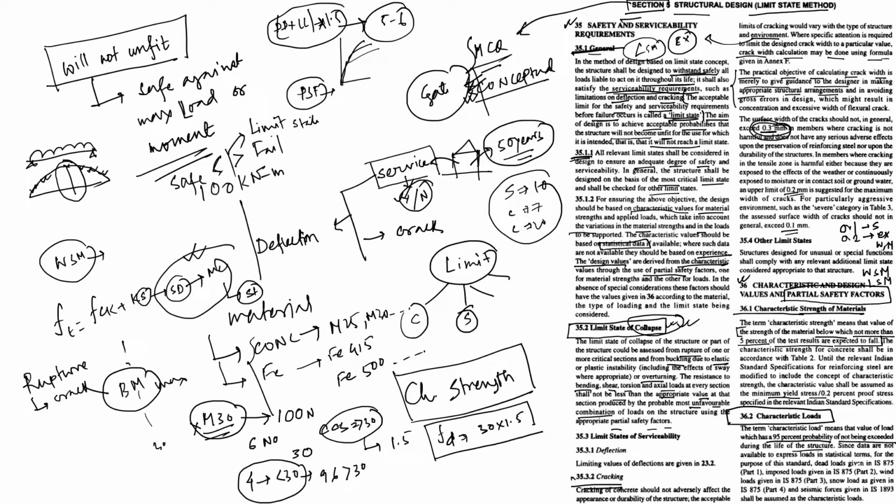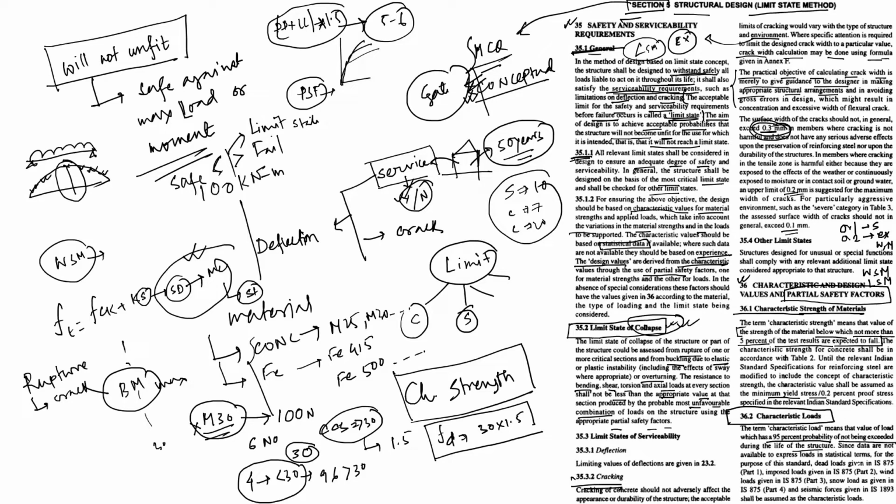In characteristic strength, 95% means only 5% is allowed to fall below 30. And what is the characteristic load?